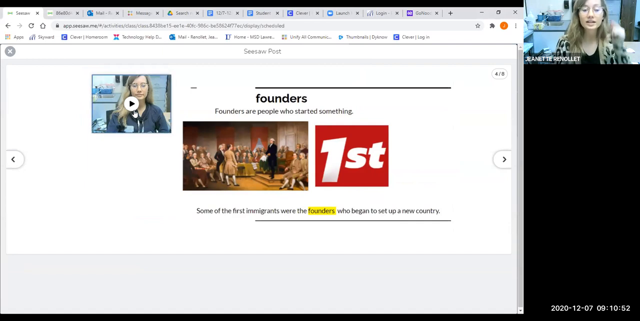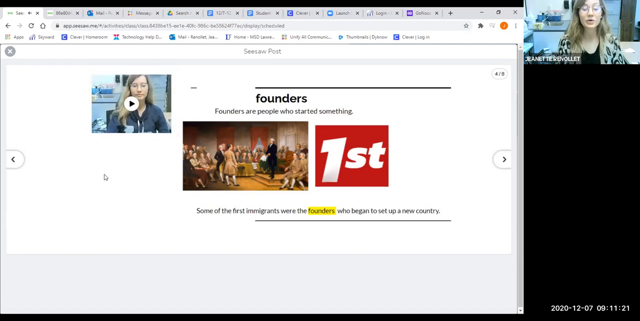Great. We're going to listen to the example, then we will practice doing the definition. Here we go. Founders are people who started something first. All right, let's listen one more time and think about what's a founder? Founders are people who started something first.